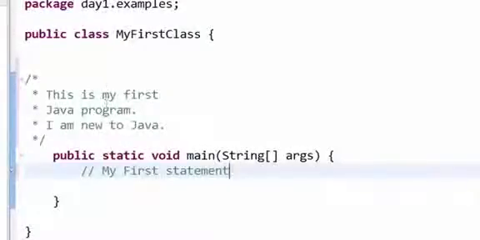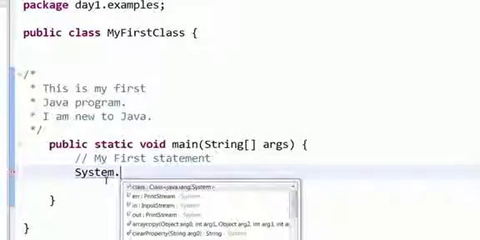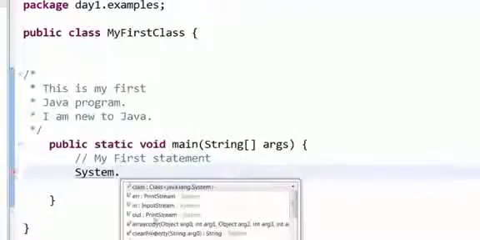Now if you want to print something to the console, the syntax is System dot. Now remember, the System keyword should start with a capital S, and when you put this particular dot, you should get some kind of a pop-up. This pop-up shows that this particular word you have typed correctly.